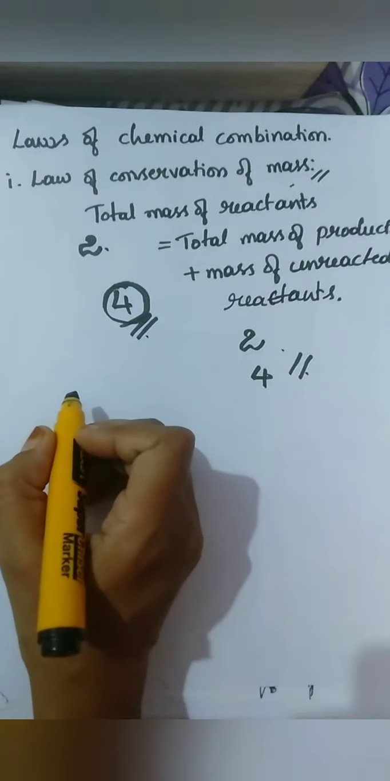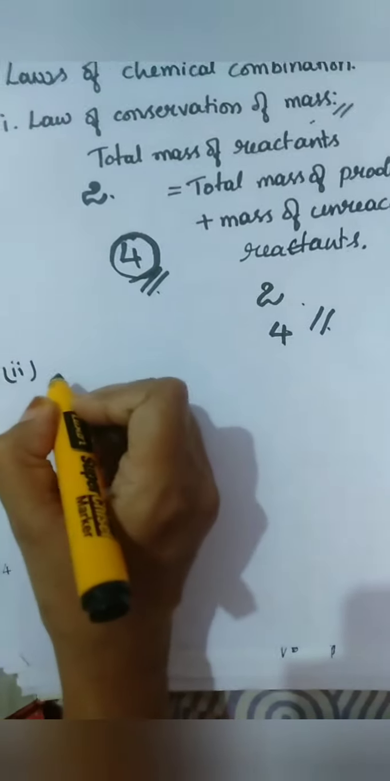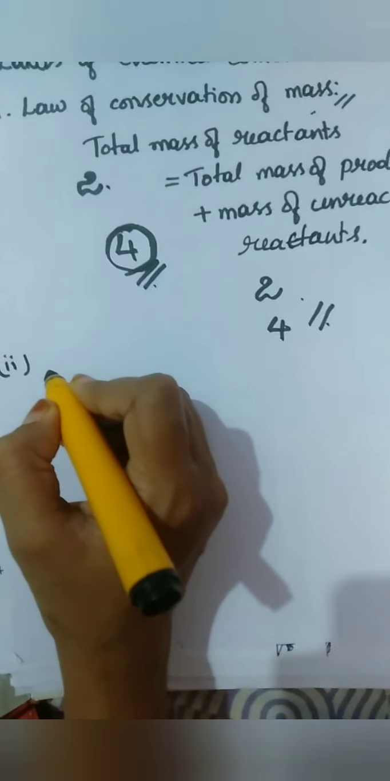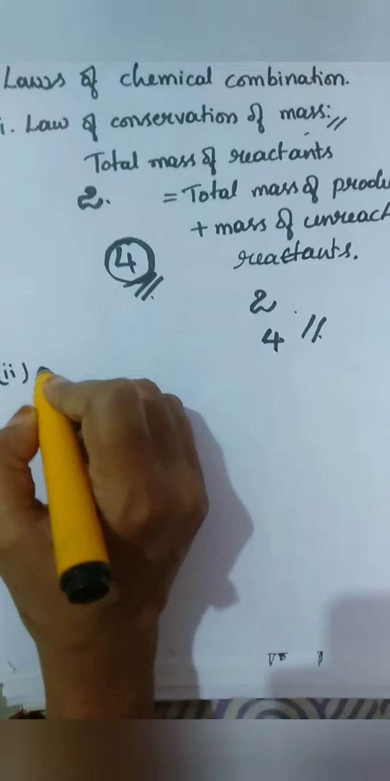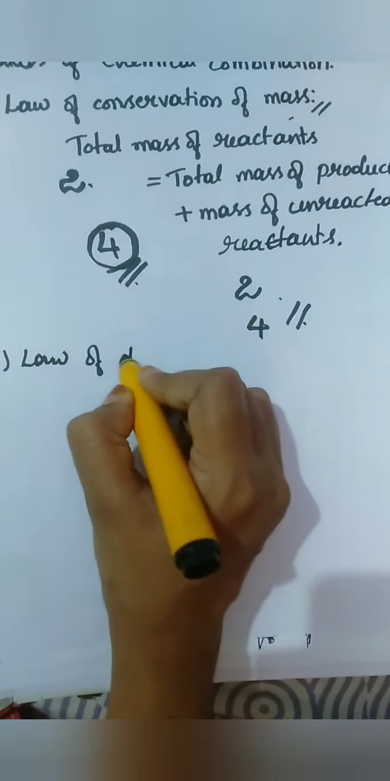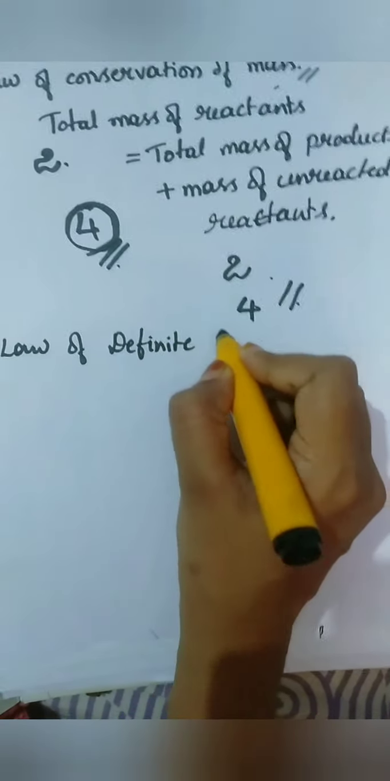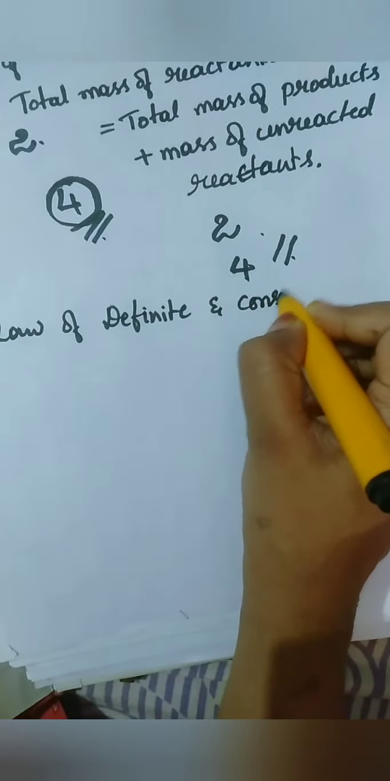Next, coming to the second law. The second law is the law of definite or constant proportions. So what is this law?